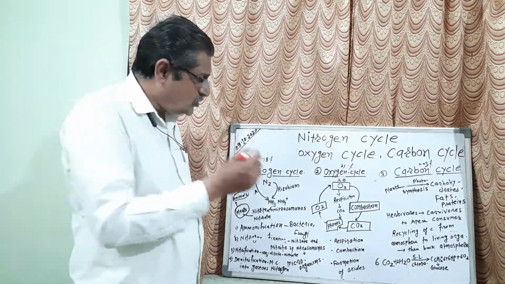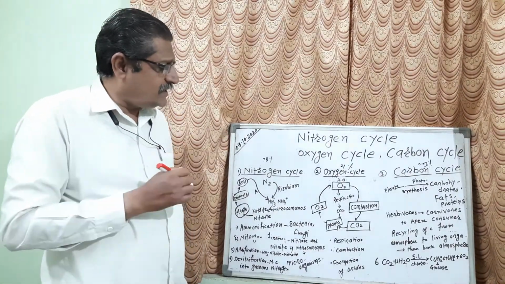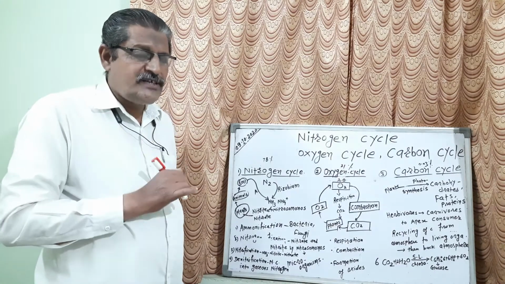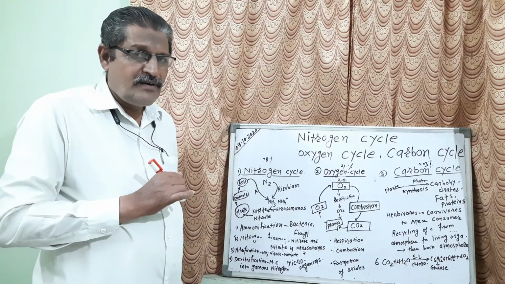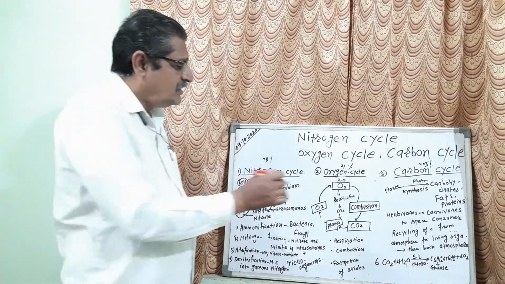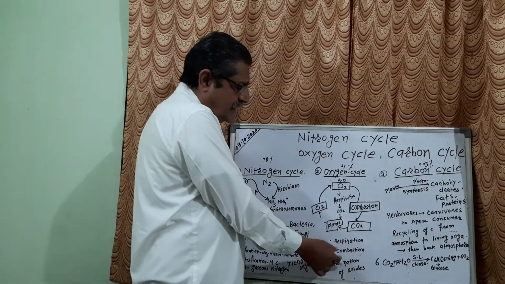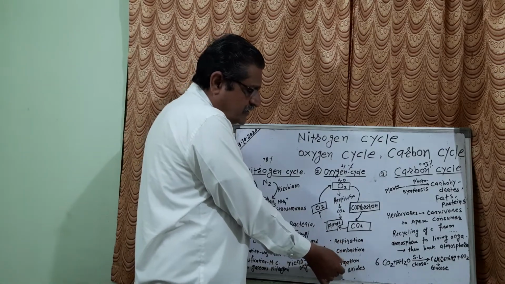And so it is known as the oxygen cycle. Now in this oxygen cycle, why is oxygen necessary in the atmosphere? Oxygen is necessary for respiration, it is necessary for combustion, and it is necessary for formation of oxides.